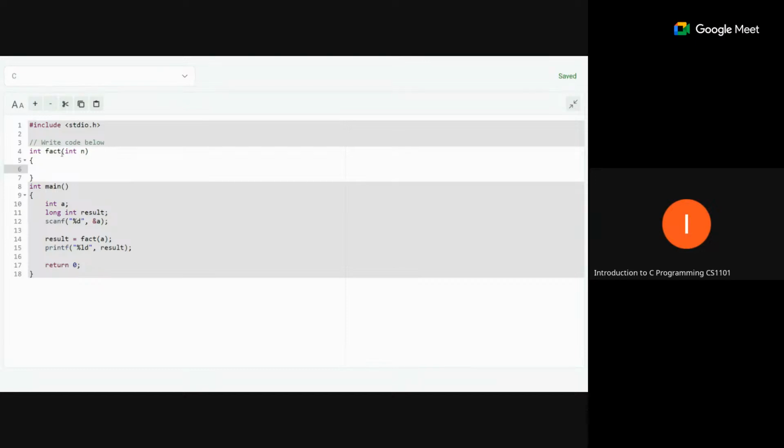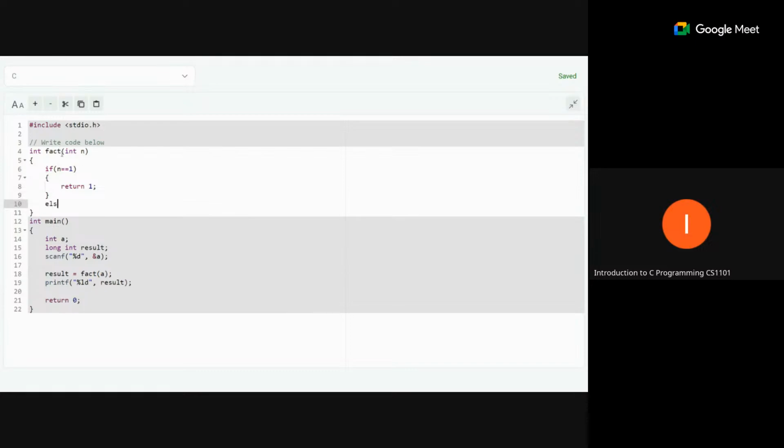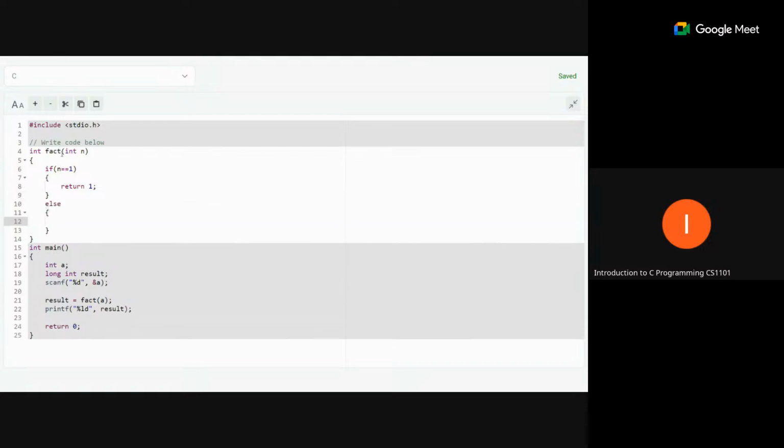First, the base case. If our n is equal to 1, in that case our function should return 1. This is the if part, and in the else part we will write the return statement with the recursive call. So return n multiplied by the same function call, fact, and we will reduce the input.